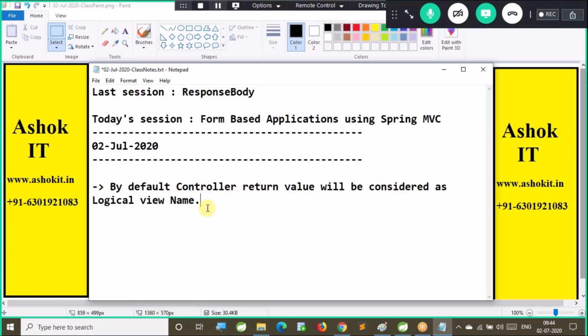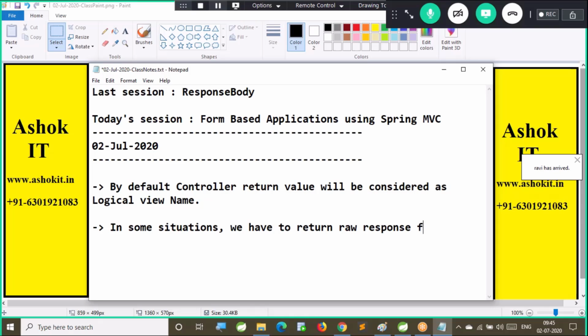But in some situations, I want to return the raw response directly. So in some situations, we have to return a raw response from the controller method directly, like for Ajax calls.